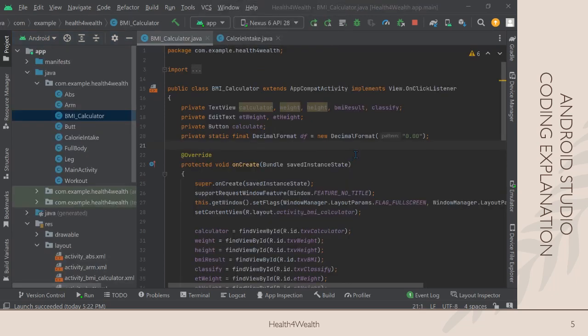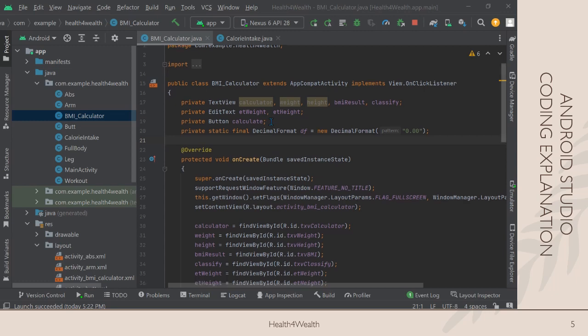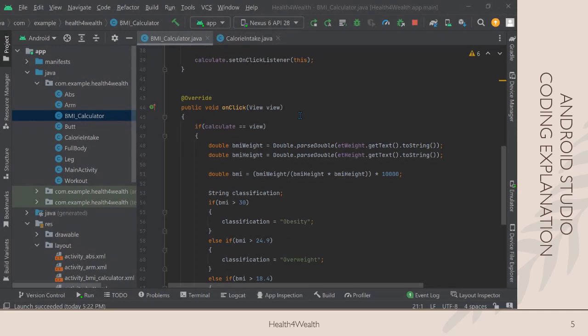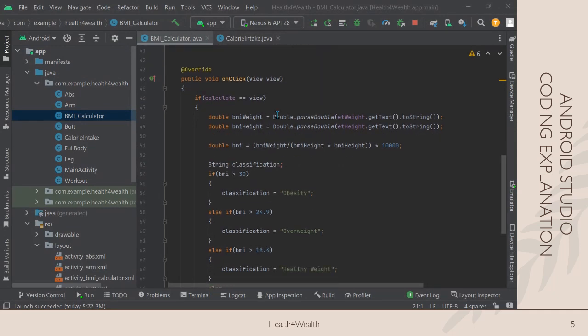So for the BMI calculator class, we actually implement view.onClickListener for the button, which in this case, in the onClick method, if the calculate button is clicked on, then the app will calculate the BMI based on the weight and height that the user has keyed in the edit text field, and the BMI will be calculated using this formula.